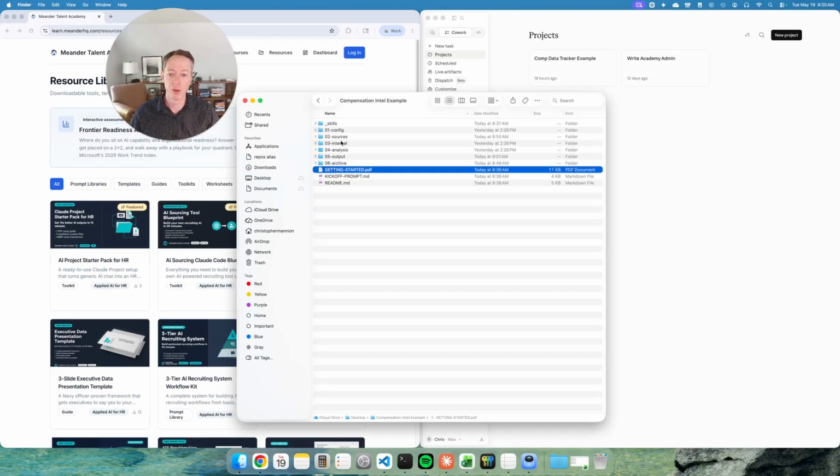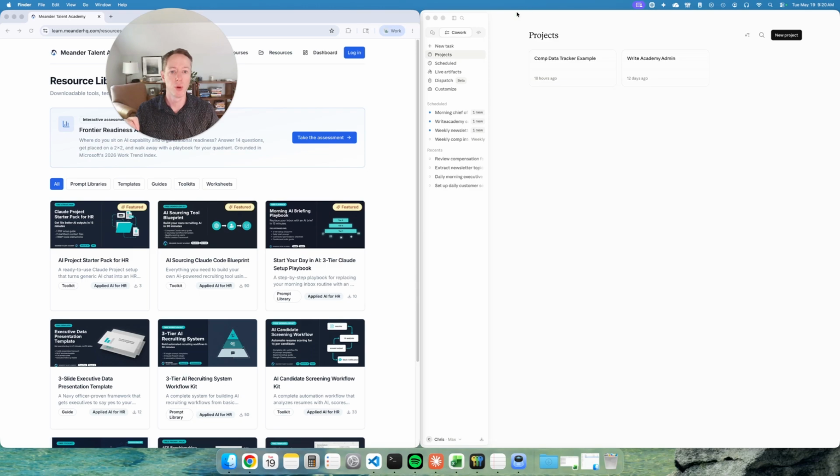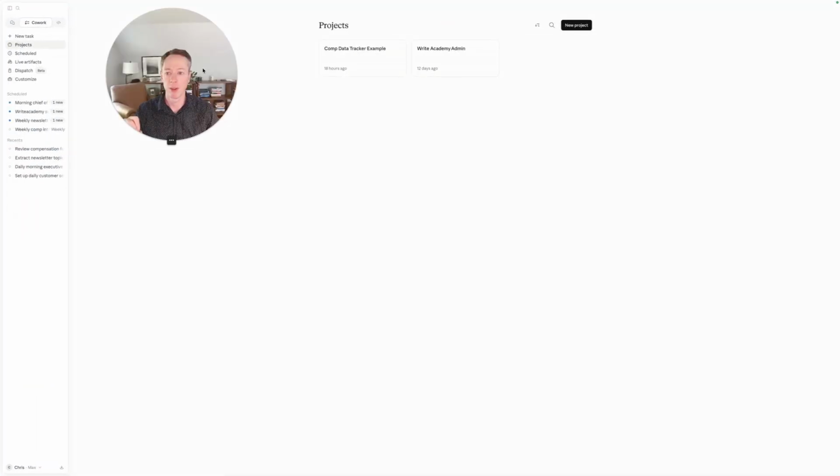In the file, you'll find all the folders. This is all set up so that Claude Cowork is going to operate this effectively. I'm going to shrink this down and jump into the actual Claude Cowork section here. So if I expand this, you'll be able to see exactly what we're doing here. I use the Claude app on my desktop. If you're using a different tool, there's going to be a million different ways that you could do this. I like Claude because it seems to be the simplest approach to get something up and running very quickly.